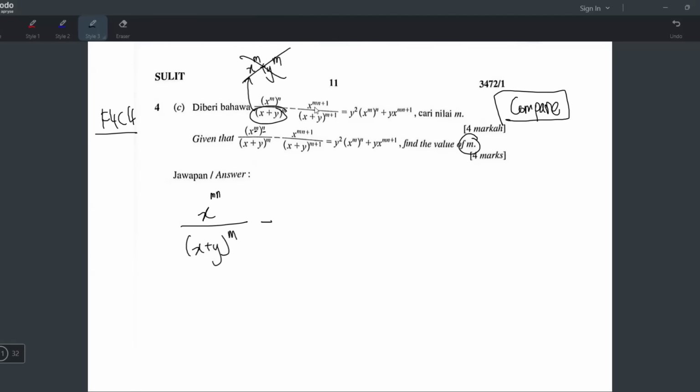Minus x power mn plus 1, I don't think there's anything you can do here. I think I'll just write it back like that. X plus y power m plus 1, okay, write that here. This one also, nothing you can do. Equals, oh, this one has the power side by side ma, so I think I can times. So it becomes x power mn, but there's a y square, so y square x power mn like that. Plus, okay, this one nothing you can do, so it's like that.